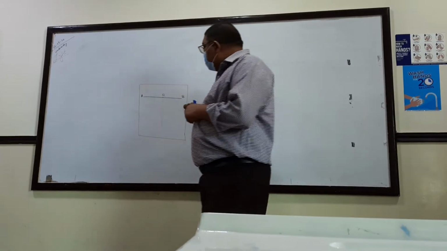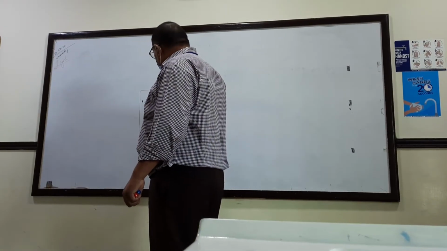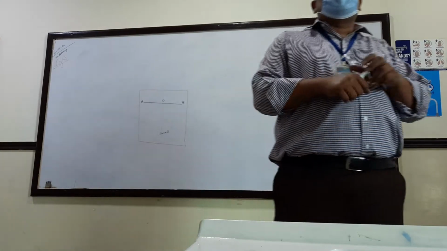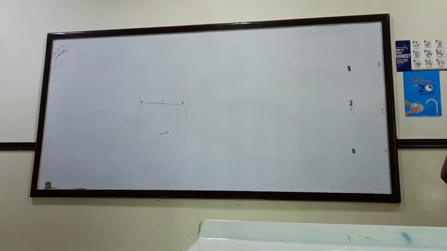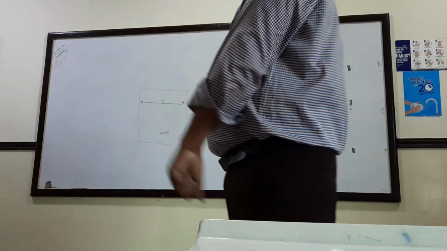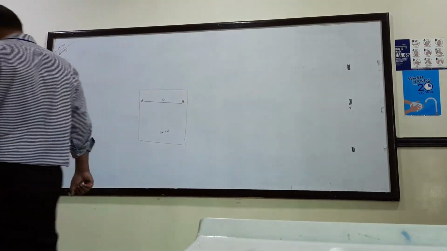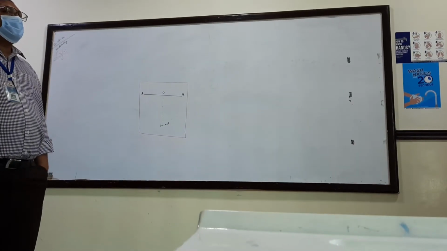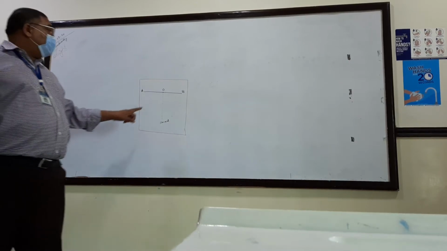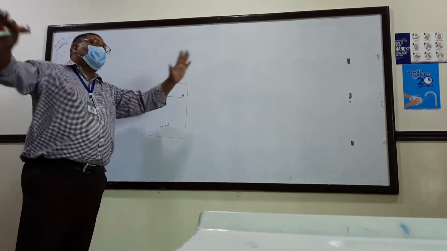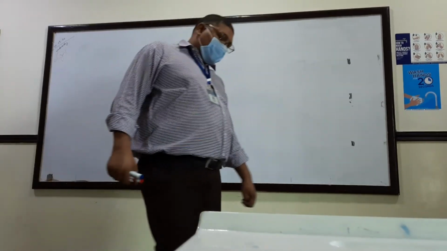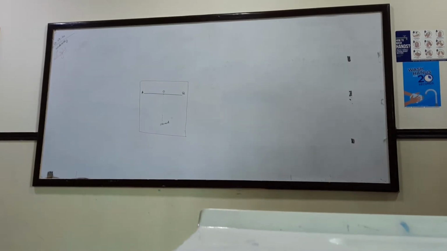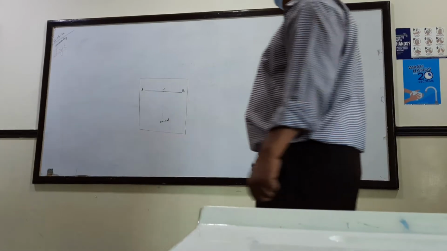What do we call this? This is called normal. This is normal to AB. Normal means it's perpendicular to AB at point O. Sir, if it is not at point O, if it is nearer to B, is it still called normal? Yes, if it's making a 90-degree angle with AB, if it is perpendicular to AB, you can call it normal. Just to make it easier, we made it at the middle point of the AB line.